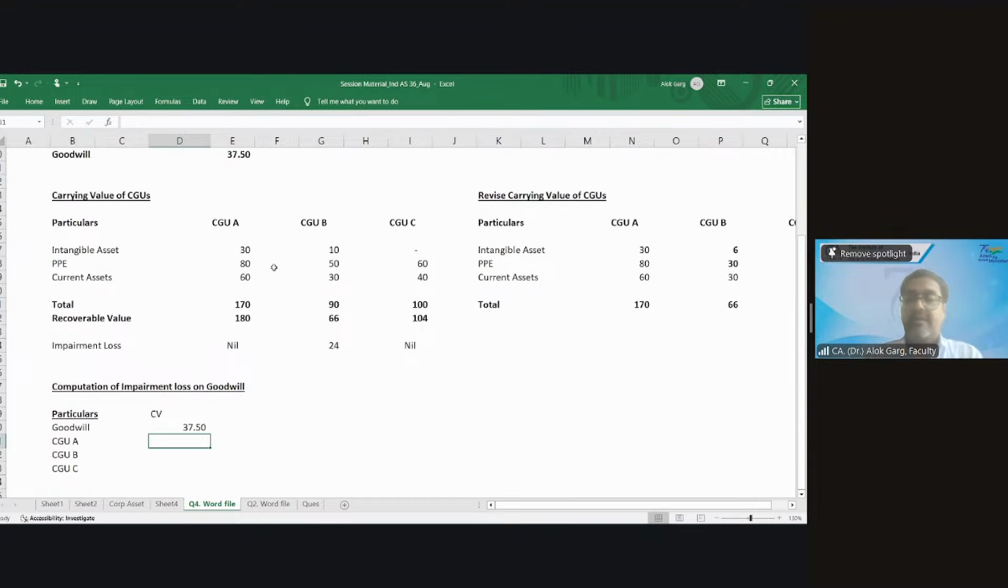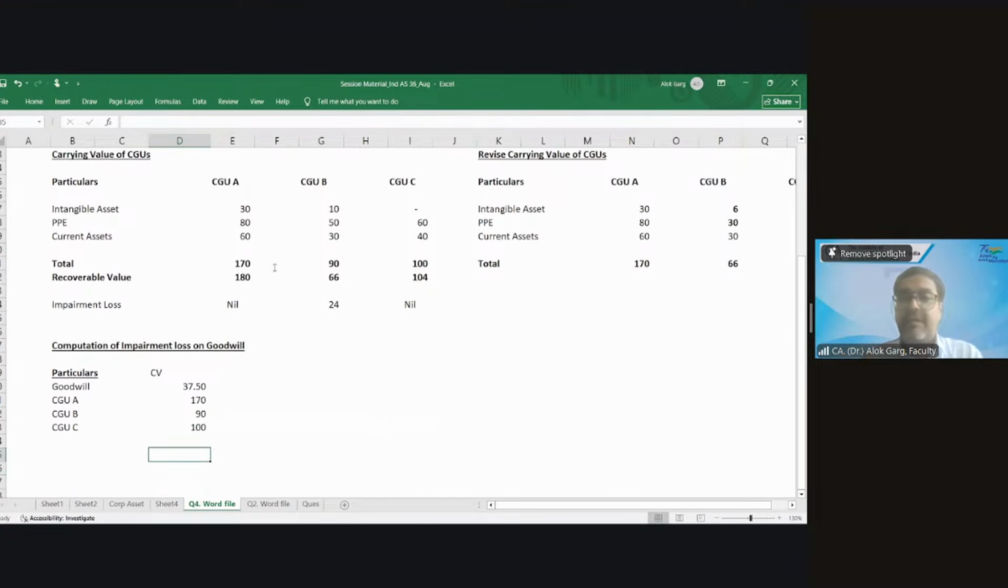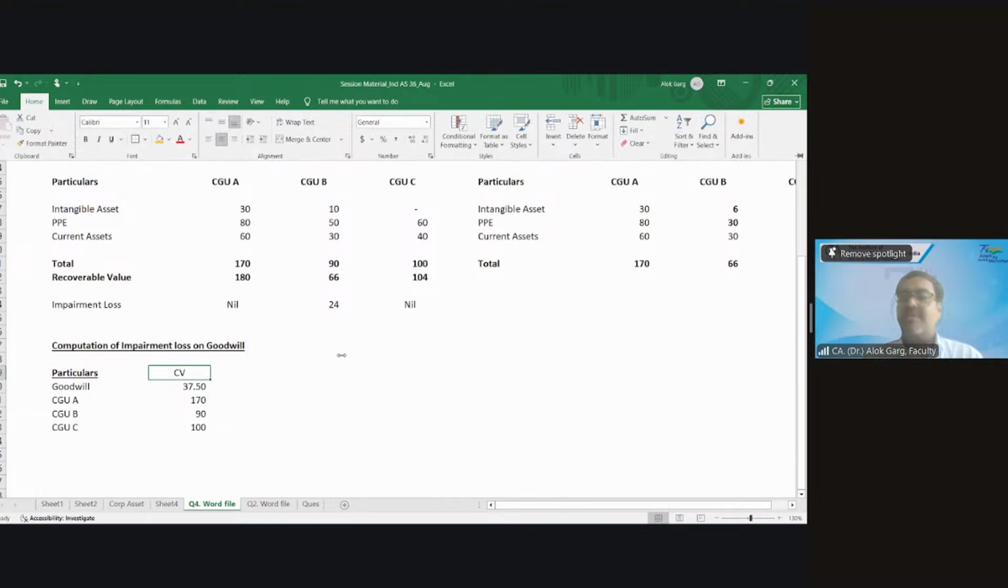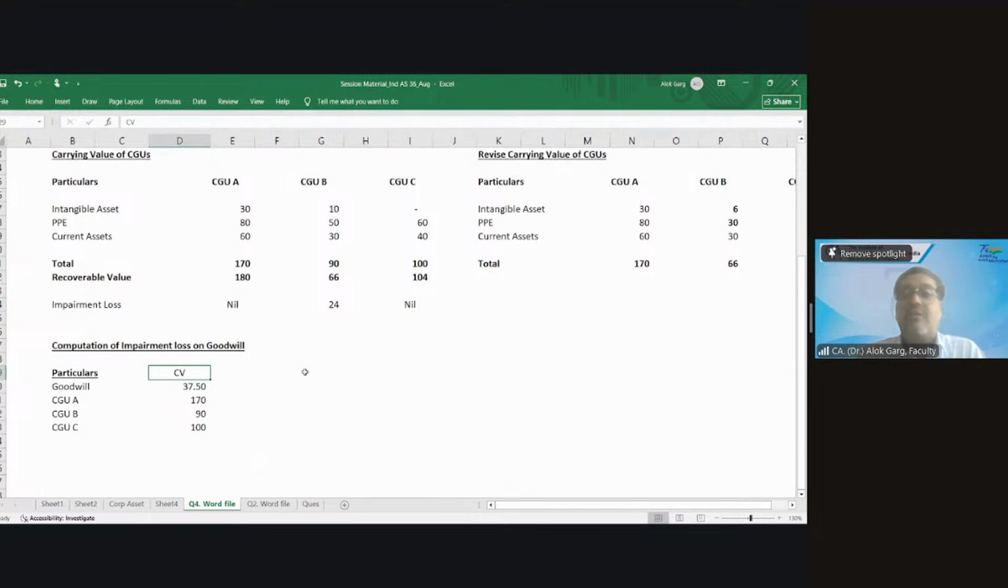What is the carrying value of CGU A? 170. CGU B 90. CGU C 100. These are the carrying values, yes or no? Sir, there is a revised carrying value also. Yes, just hold on, I'm going to the next step. But will you take the old carrying value or will you take the revised carrying value after allocation of impairment in the cash generating unit?